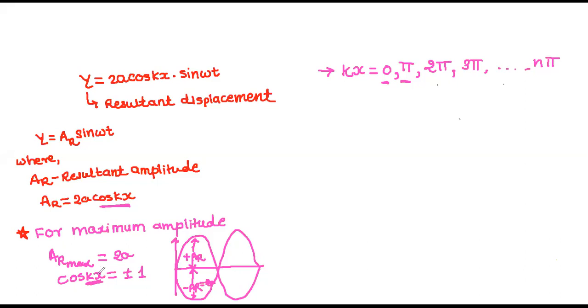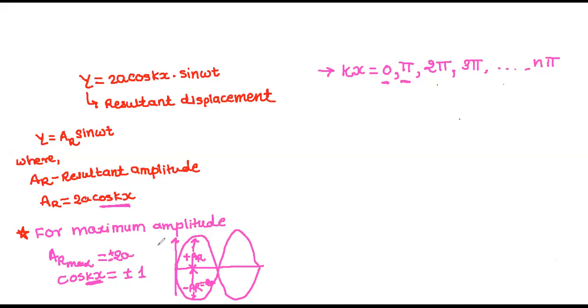In the first case 0 gives plus 1, so you get maximum amplitude 2a. So you will get maximum amplitude either plus or minus 2a, and for that you will have the values x is equal to 0, pi, 2 pi, 3 pi, and so on till n pi.